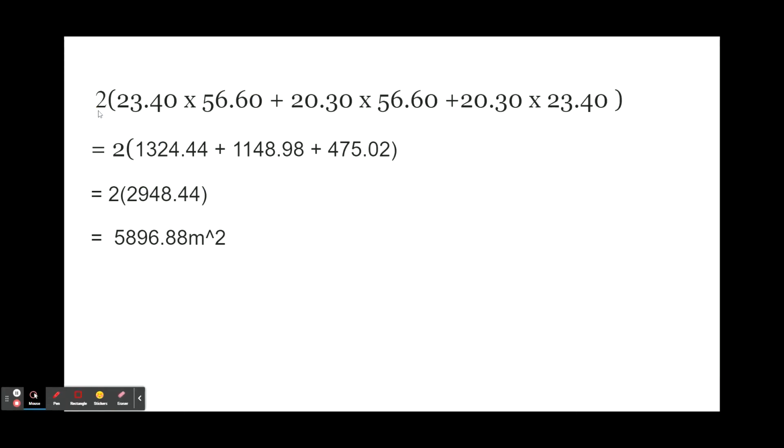Now we have substituted the values of length, width, and height into our equation, and what we have to do is find the value of the bracket and then multiply it by 2. The value of the bracket here was 2,948.44, and when we multiply it by 2, we get 5,896.88 meters squared. And now, this is the surface area of the main segment of the Taj Mahal.